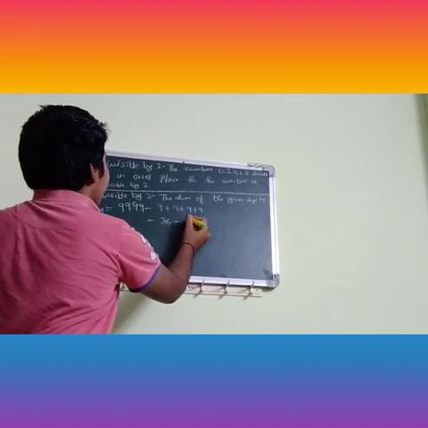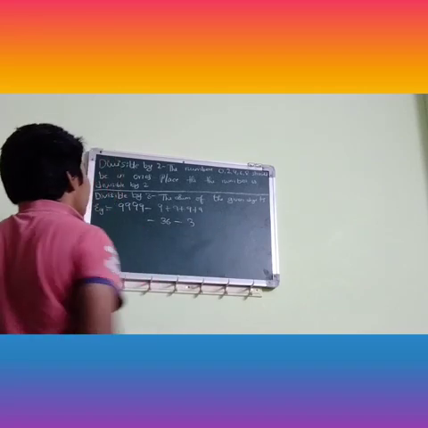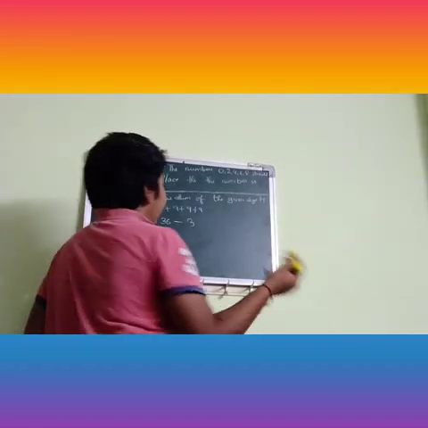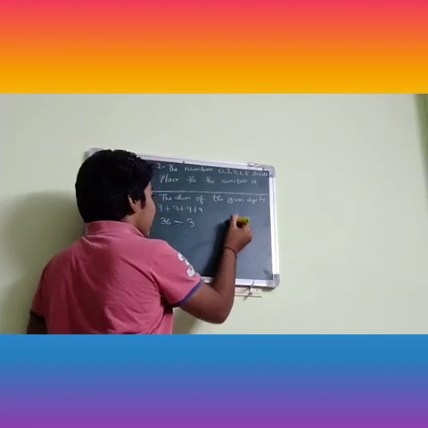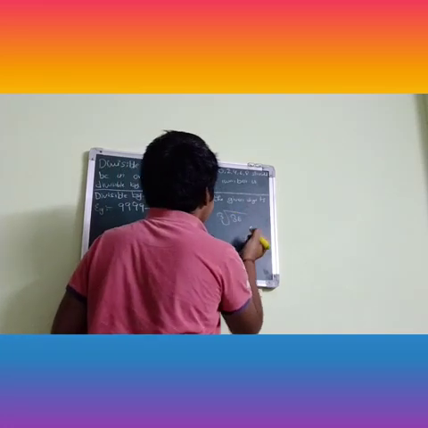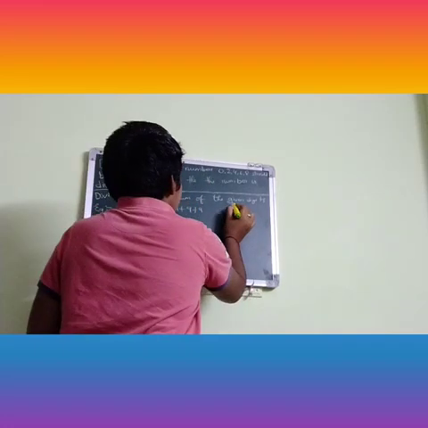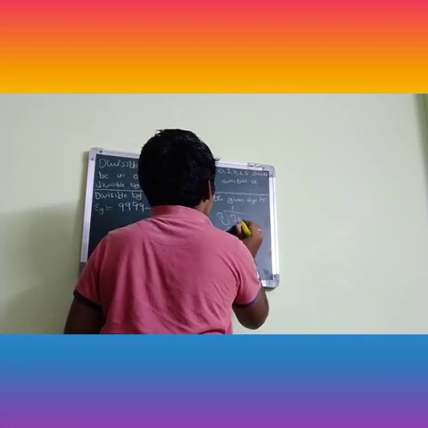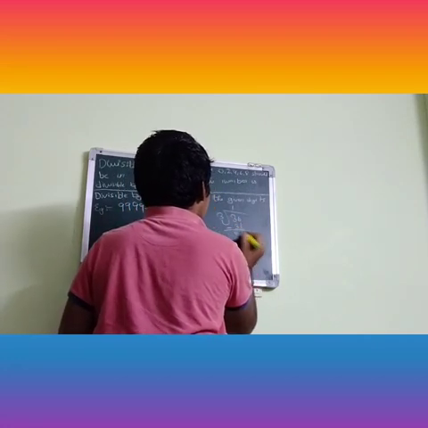So 36 is divisible by 3, right? For your verification, I'm going to divide it. 3 ones are 3. Here 0. Carry down the 6.